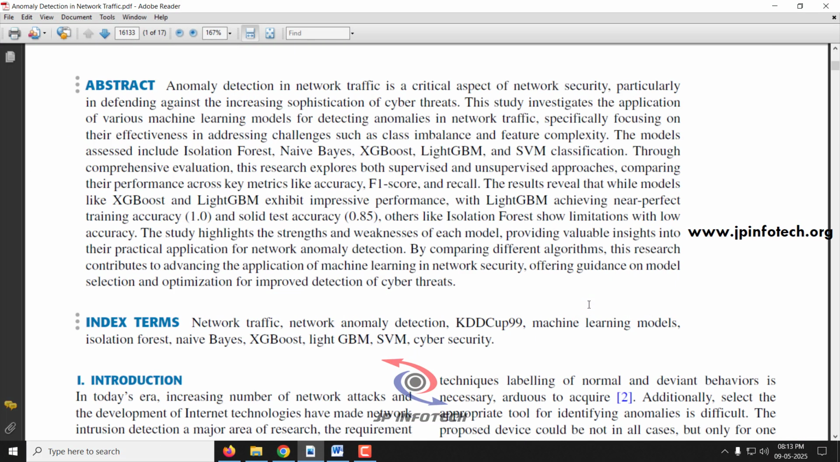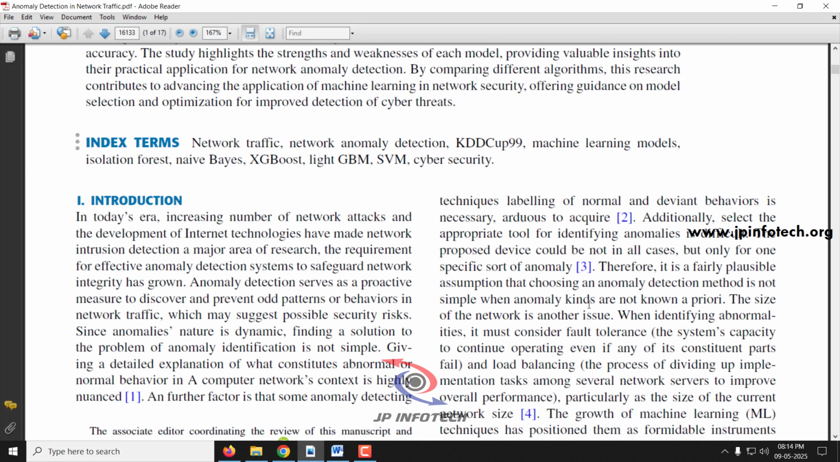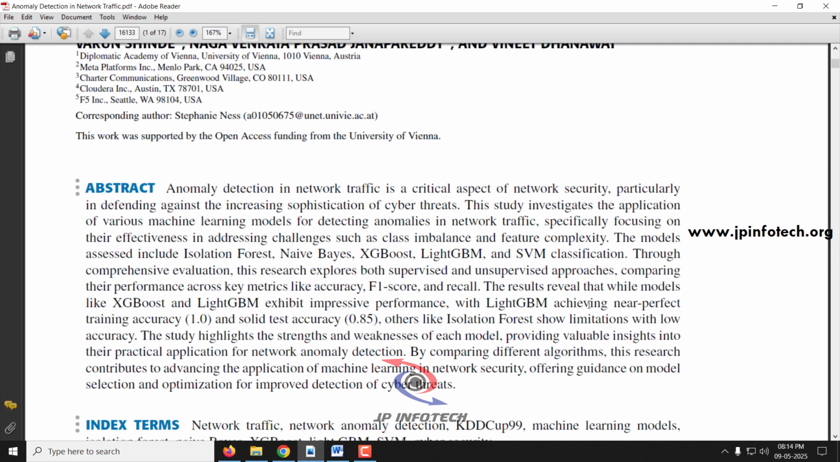Basically, due to the various developments in internet technologies, there are cyber attacks, and the number of network attacks is also increasing day by day. To safeguard the network, anomaly detection serves as a proactive measure to discover and prevent unusual patterns in the network traffic. In this base paper, the authors have used various machine learning models for detecting anomalies in the network traffic.